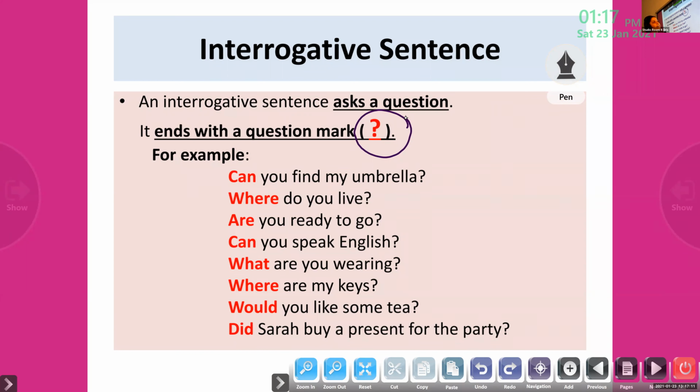Look at the sentence here. Can you find my umbrella, Rena Fatima? It is so rainy today. It's too cloudy today. So can you find my umbrella, Rena? Rena, are you at home? Yes, ma'am. Rena, can you find my umbrella? Yes, ma'am. Oh, thank you. So nice of you.